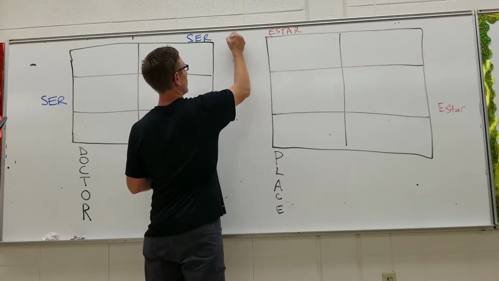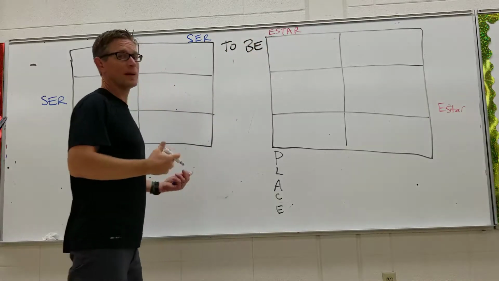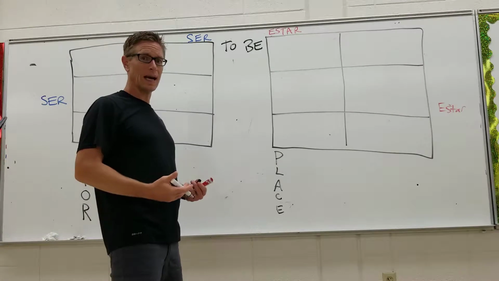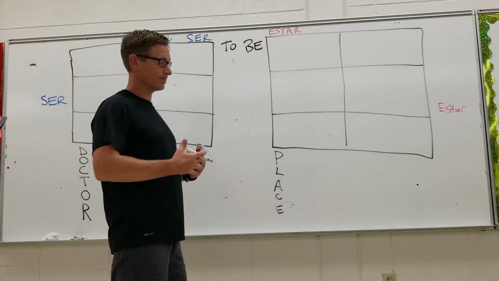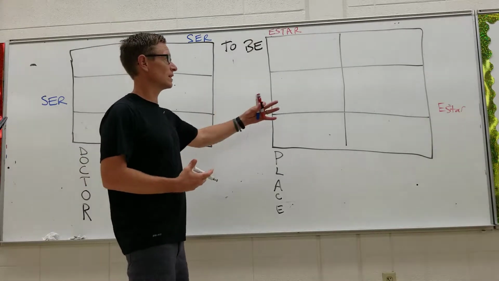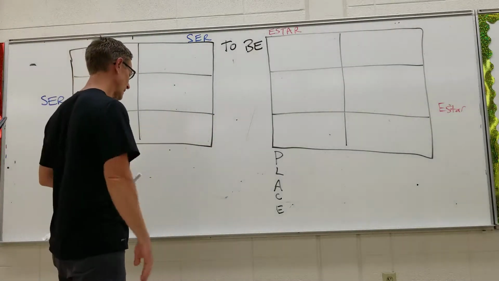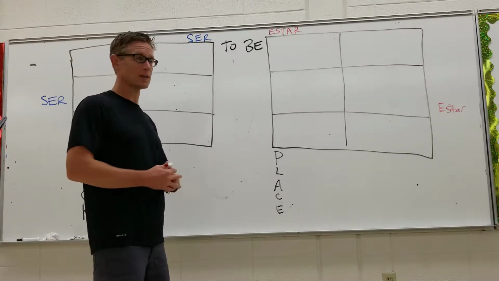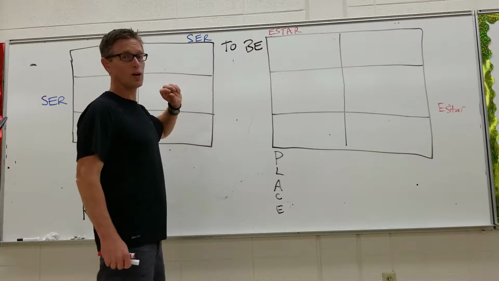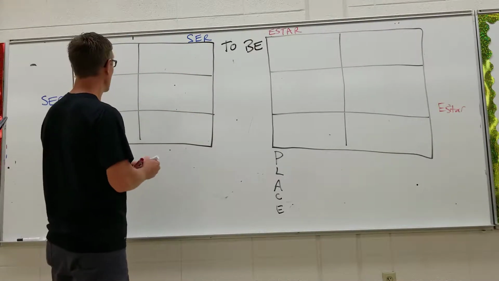Ser and estar both mean to be. They both mean is. They both can mean am or are. And so we're going to try to decipher when you would use estar and when you would use ser to communicate things like I am or he is. So first of all, you have to know how to shape the verbs, because you cannot just say yo ser or nosotros ser. You have to be able to change these verbs. So let's talk about that first of all.